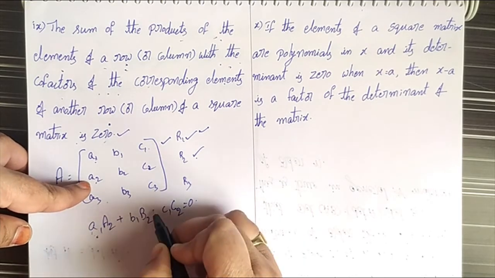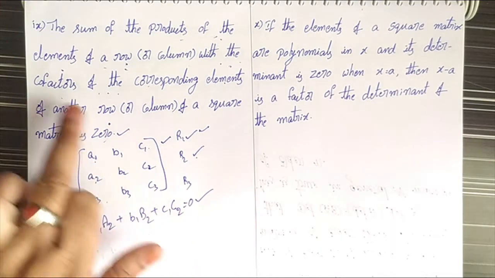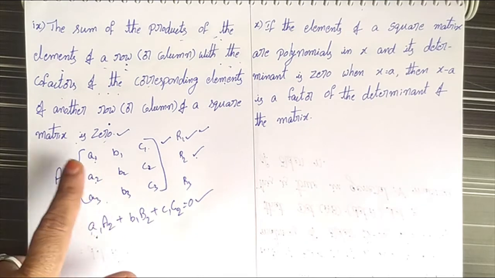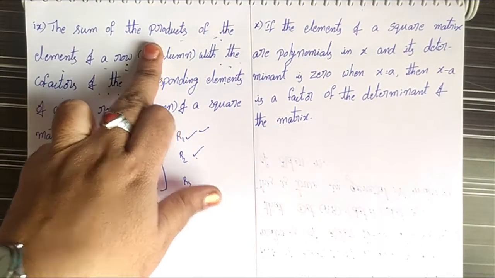Then this addition value is equal to 0. This addition value is equal to 0. This is the property definition. That means this is nothing but the sum of the products.